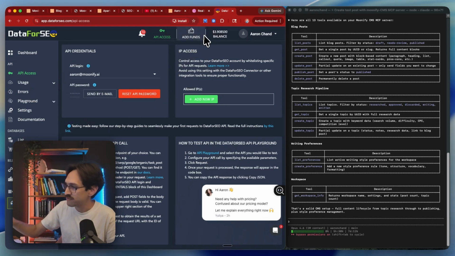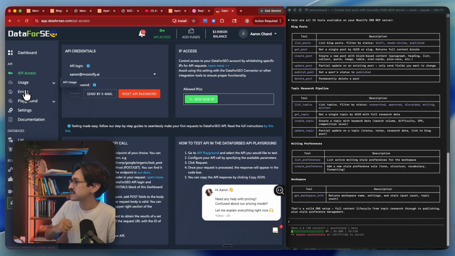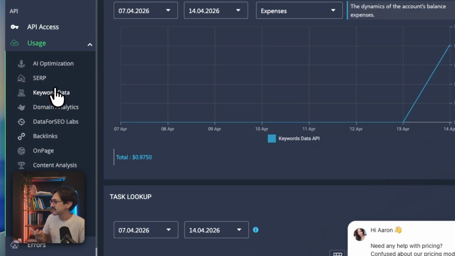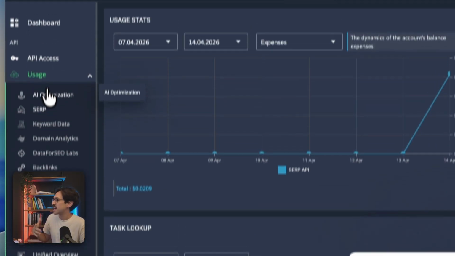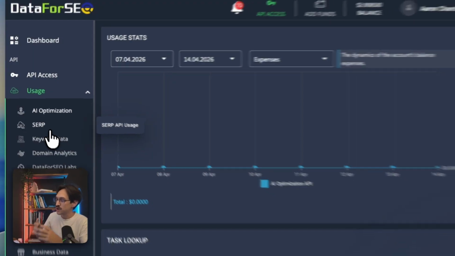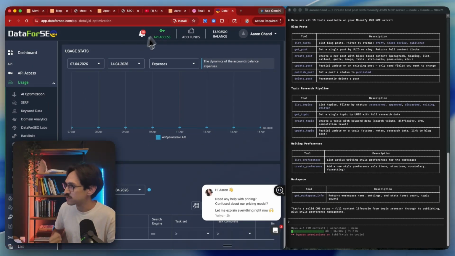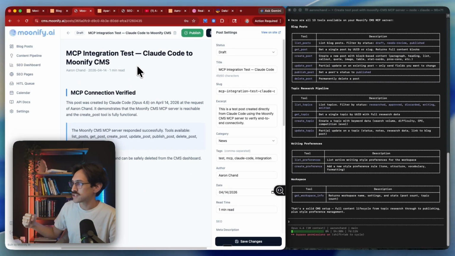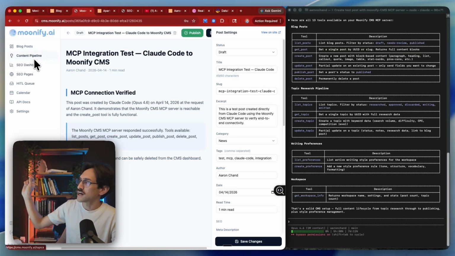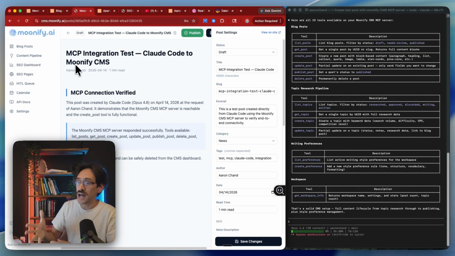But once you have this connected to Claude, he is going to be able to do all kinds of things: get keyword data, do backlink research, AI search research, everything that you are going to want in your blogs or to create good blogs. Claude's going to be able to get all that using this Data for SEO API. So then that's going to be connected to the CMS tool as well in your content pipeline dashboard so that you can visualize the posts and then choose which ones you want to write full-on blogs for, which ones you don't want to.